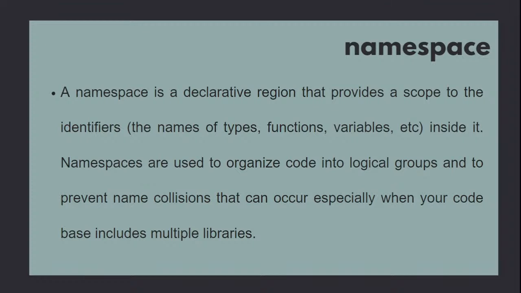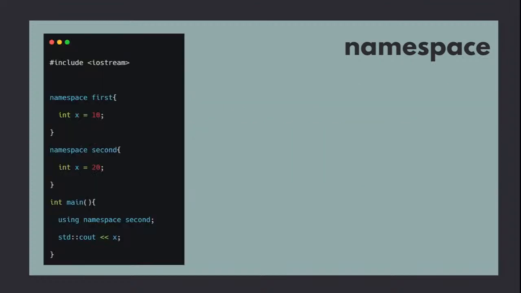So a namespace is a declarative region that provides a scope to the identifiers. It is for identifiers, the names of types, functions, variables, etc. inside it, and it can be used to organize code into logical groups and to prevent name collisions that occur, especially when your code base includes multiple libraries.